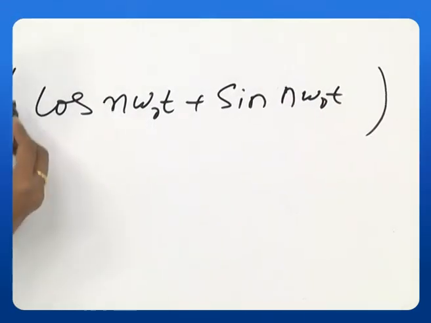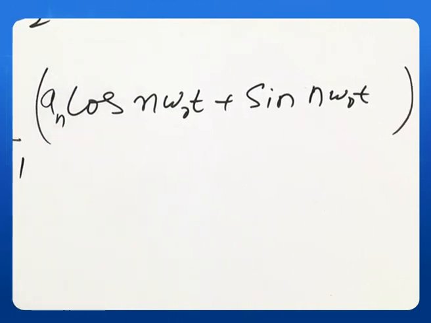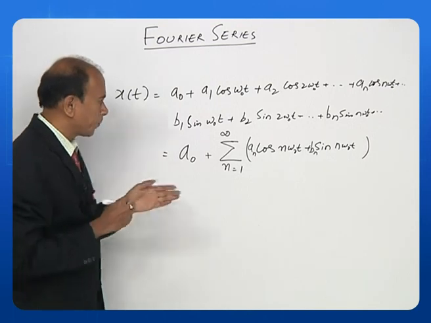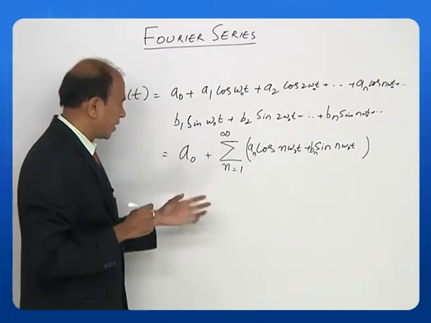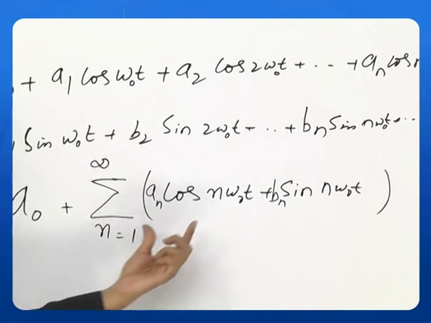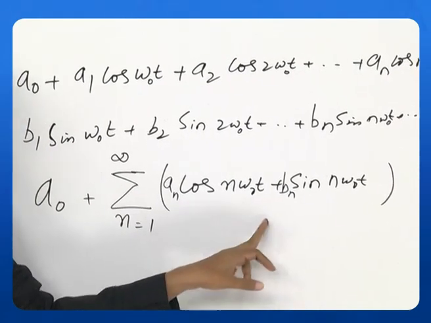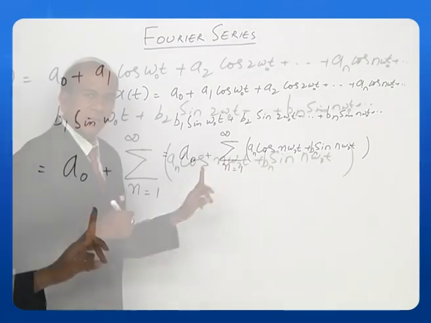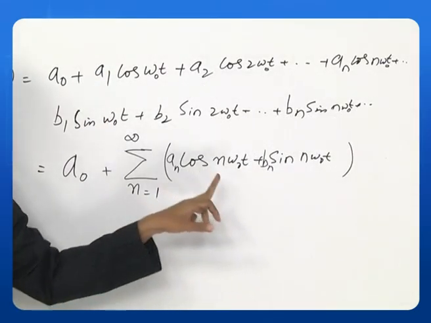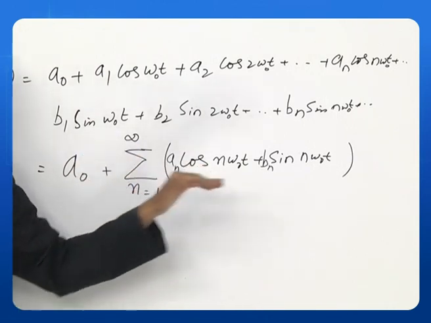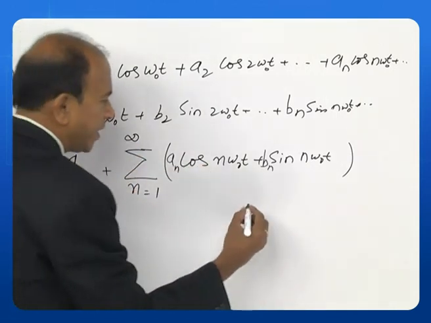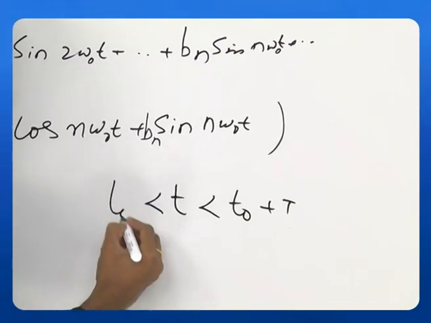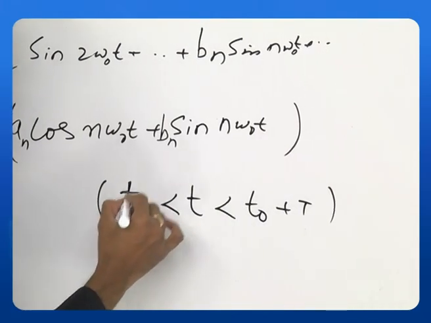So what is missing here? We have to write the coefficients here. I am writing coefficient a here, and another coefficient here, which is b. So this is the complete expression for a Fourier series. You have a DC component plus a summation of an cos n omega naught t plus bn sin n omega naught t. If we expand this, a1 when n is equal to 1, a2 when n is equal to 2, and like that up to infinity. What is the time period? You can take a time period T existing from t0 to t0 plus T. So this is the period we are talking about.